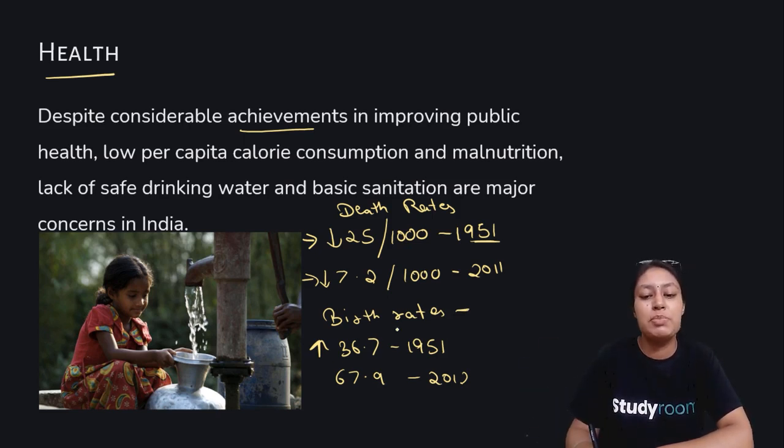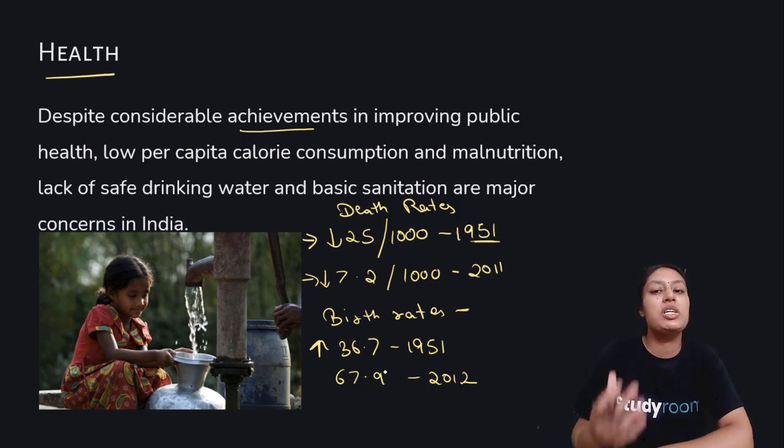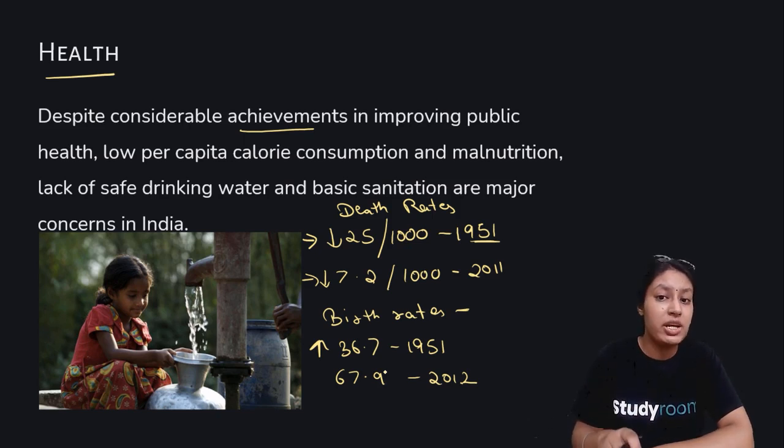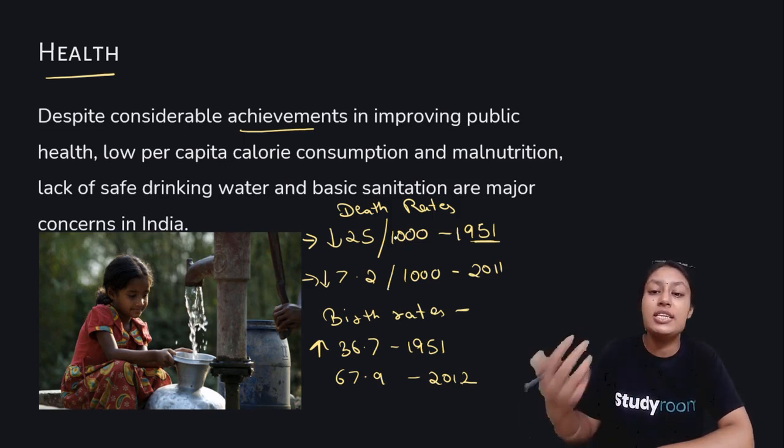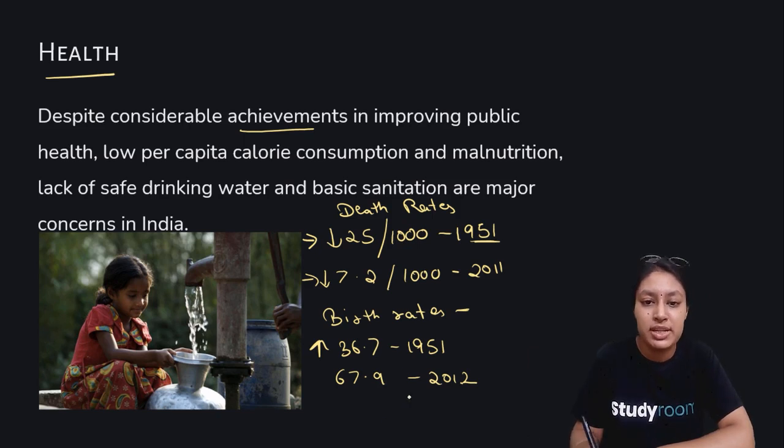But nevertheless, the birth rate has increased, which is 36.7 percent in 1951, and now in 2012 it is 67.9%. So we see some achievements, and we see the numbers depleting where they should deplete, like in the death rate, and increasing where they should increase, like in the birth rate.